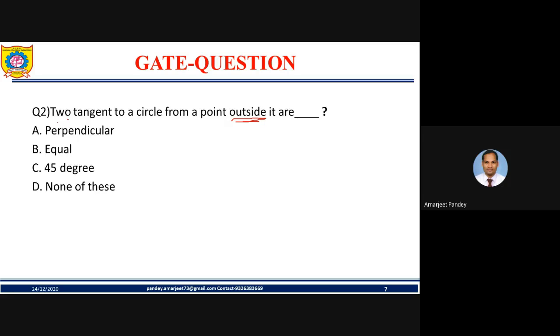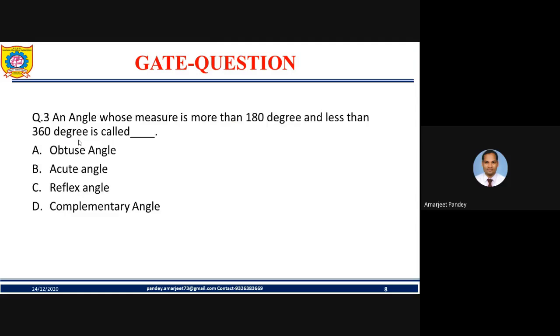Yes. So the correct answer is, always remember, A, perpendicular.